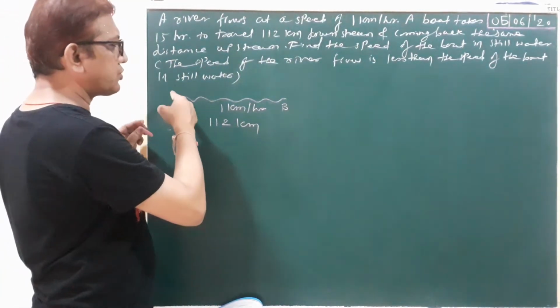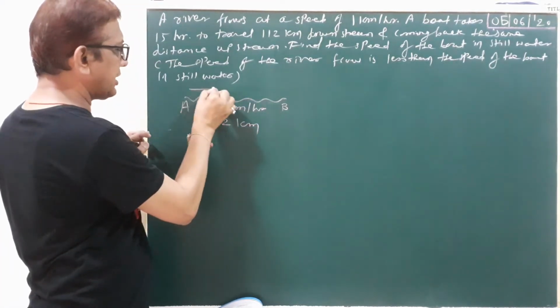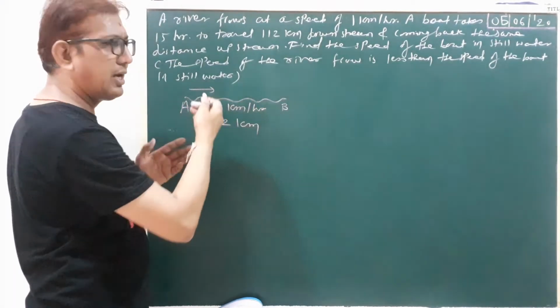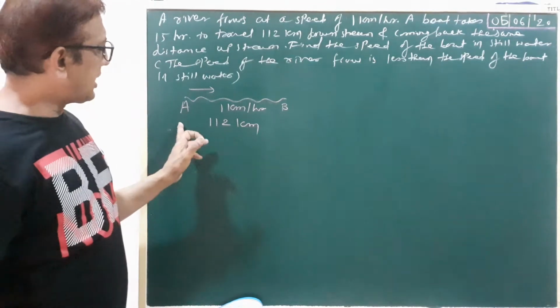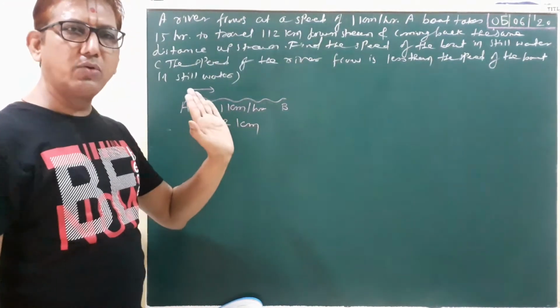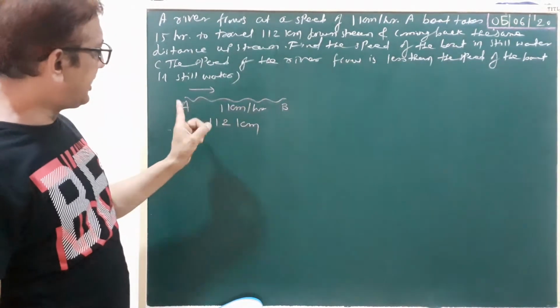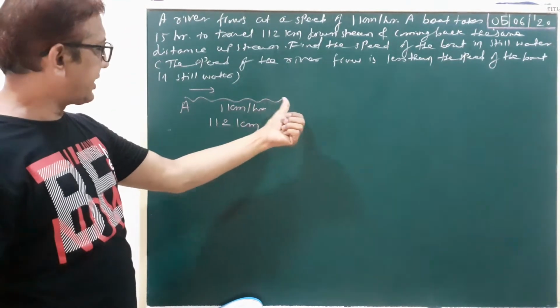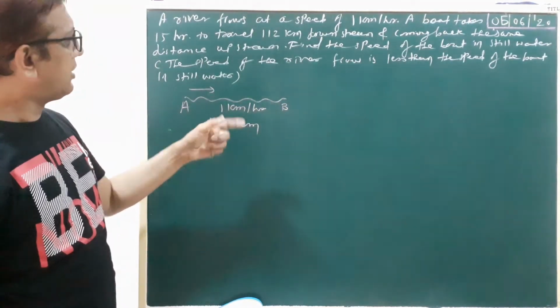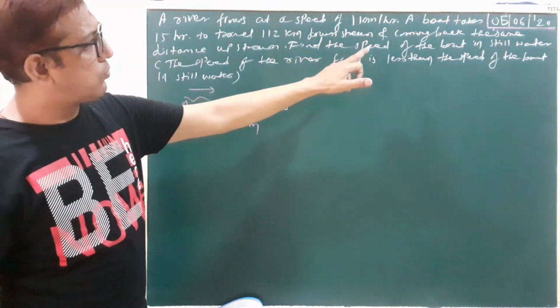Here you go downstream from A to B. We suppose A to B is downstream and B to A upstream. Here you cover the total distance of 112 kilometer. A to B 112 kilometer, again B to A 112 kilometer. Okay. Find the speed of the boat in still water.